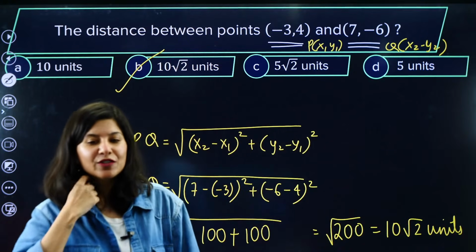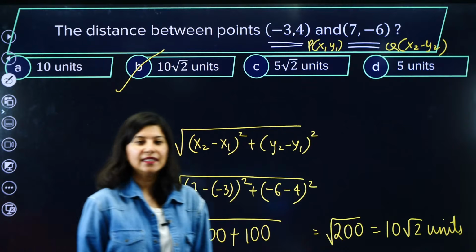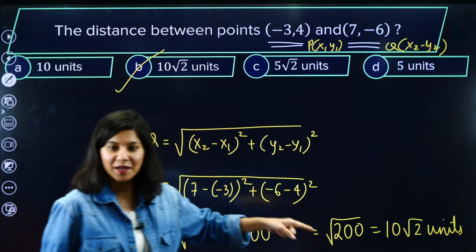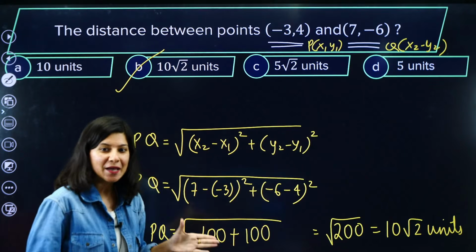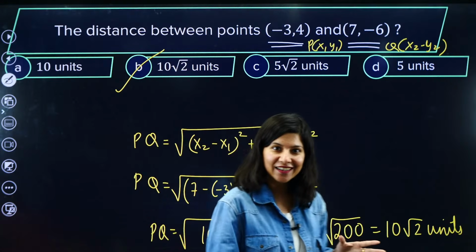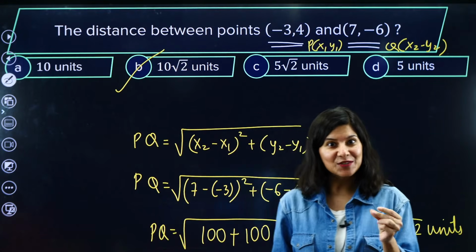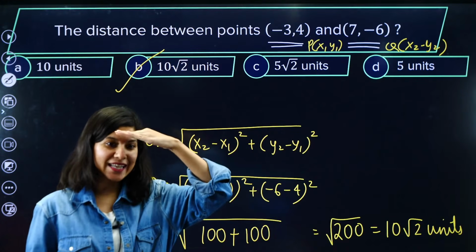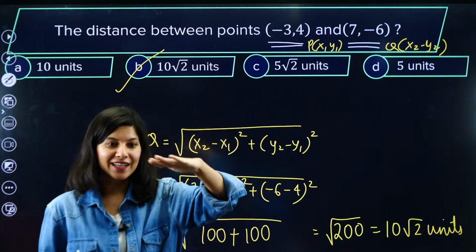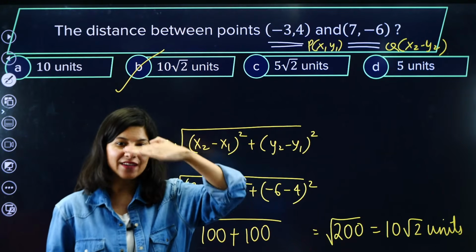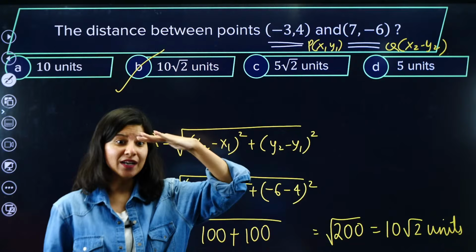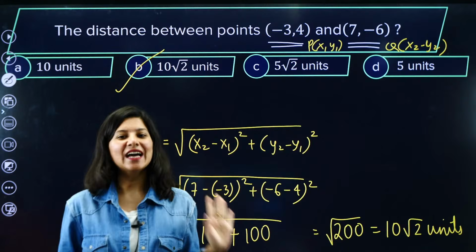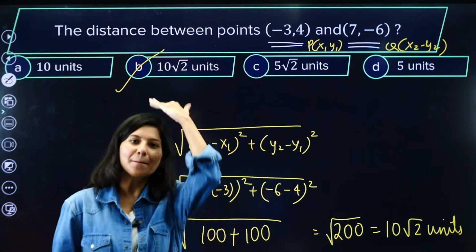Any doubt? Any confusion till now? Just tell me, I am right here. Because in straight lines, the beginning is very, very easy, and then gradually you will not know exactly when it gets harder. It is like this: level 1, level 1, level 1, level 1, level 1, level 2, level 2, level 2, level 3, bouncer. So I will make sure that nothing is going to be a bouncer.